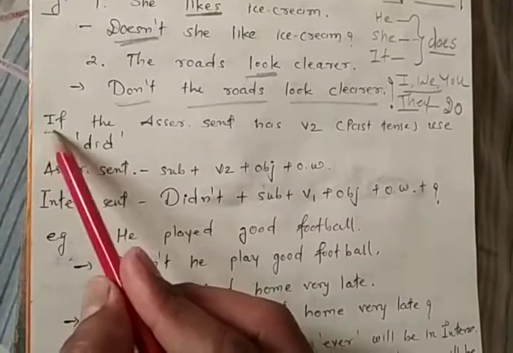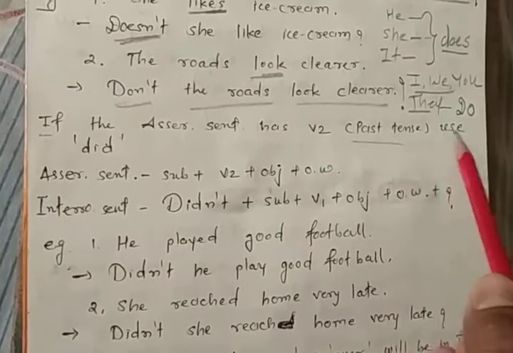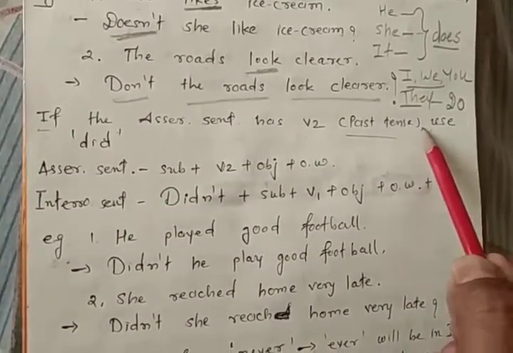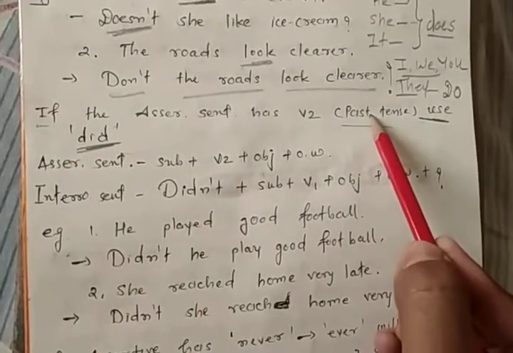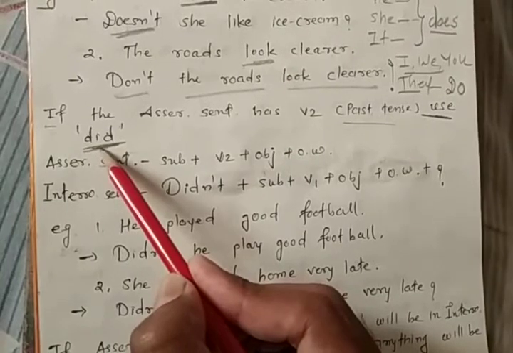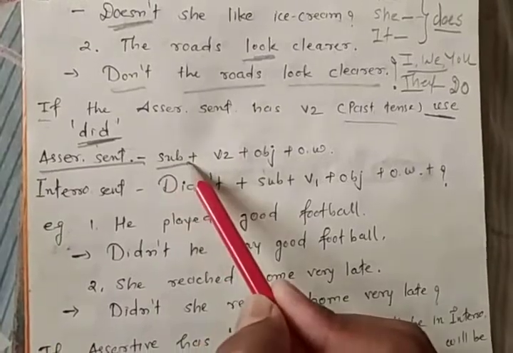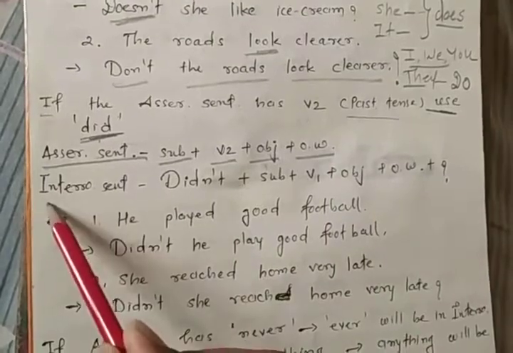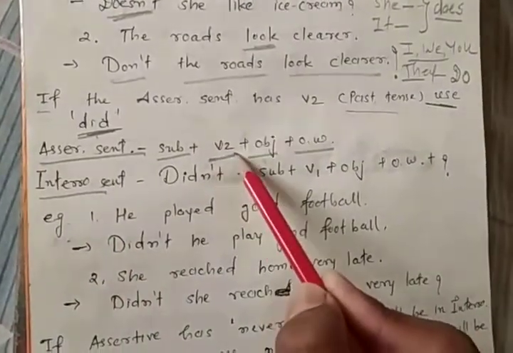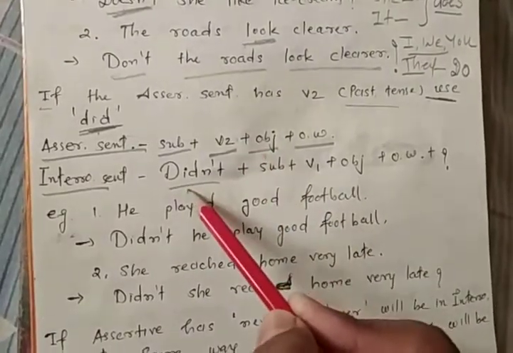Clear? Next, another rule. If the assertive sentence has V2, V2 means past tense, that time we need to use did for interrogative sentence formation. The assertive sentence structure is subject plus V2 plus object plus other words. While turning into interrogative, here V2, so we need to put didn't. Why? Because your sentence is positive, so the interrogative will be negative.